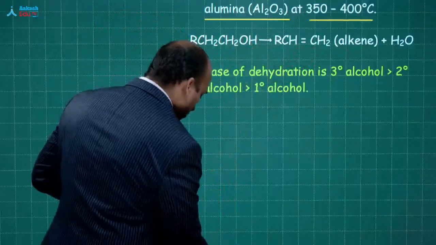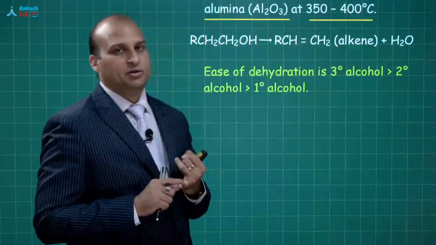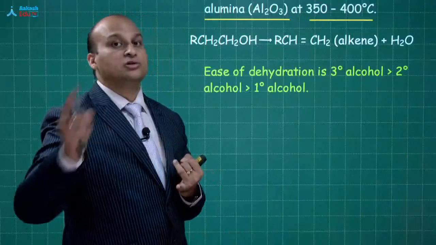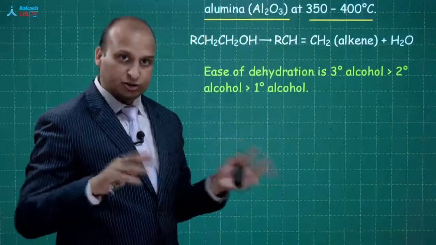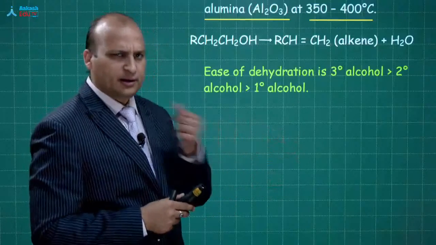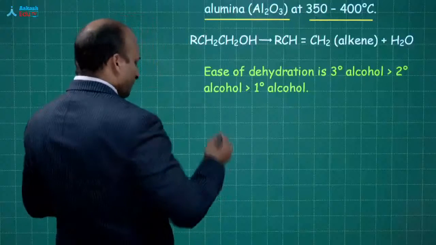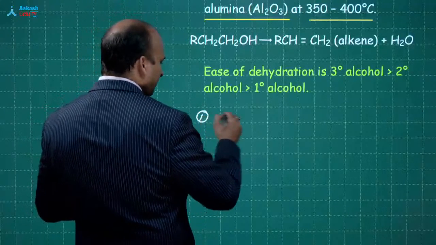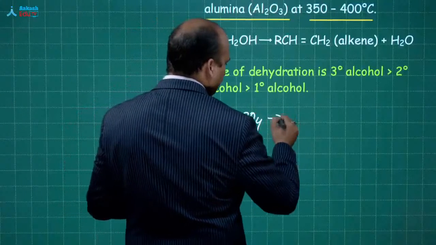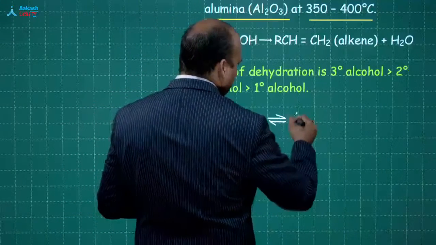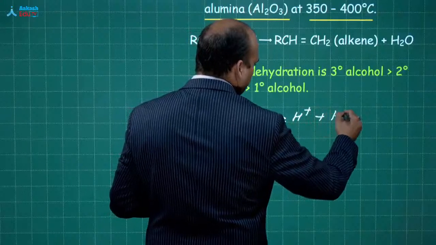Ab dekhiye, over here, I can give you the mechanism which we can also pick up when we are talking about properties of alcohols. Dono jagah aap pick kar sakte hain. Fine, we'll do it over here. So in step number 1, I am having this H2SO4. This H2SO4 will give me one H plus and HSO4 minus.